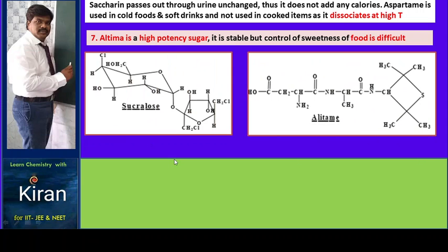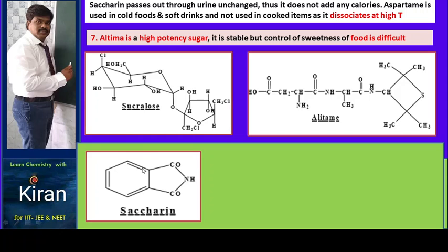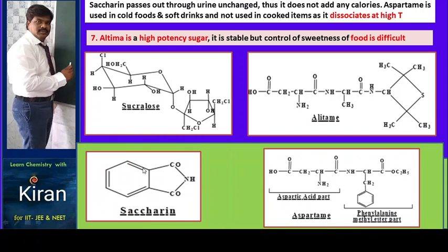You know that the sucrose formula is C12H22O11. The second artificial sweetener is alitame, and another structure is saccharin, and another is aspartame, with the phenylalanine methyl ester part. These are the 4 important artificial sweeteners.